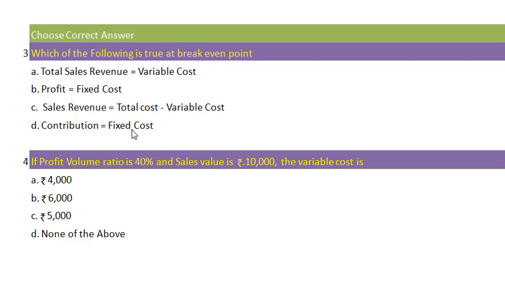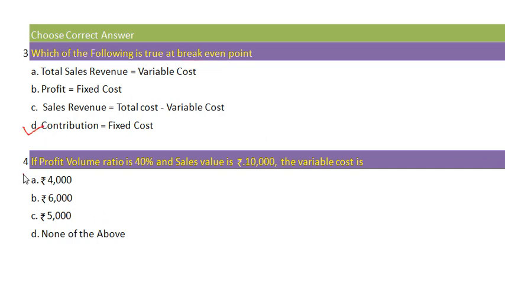The correct option is option D, contribution is equal to fixed cost, because our formula for contribution is fixed cost plus profit, and at break-even point there is no profit, so contribution equal to fixed cost is the correct answer.